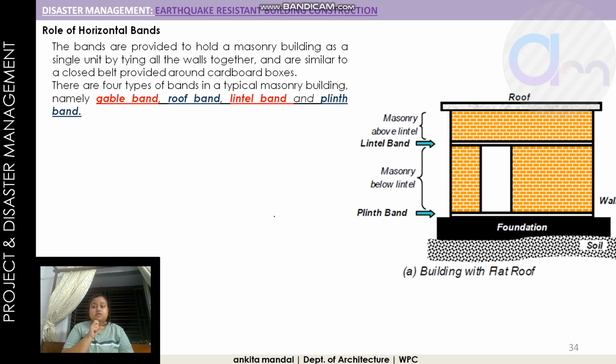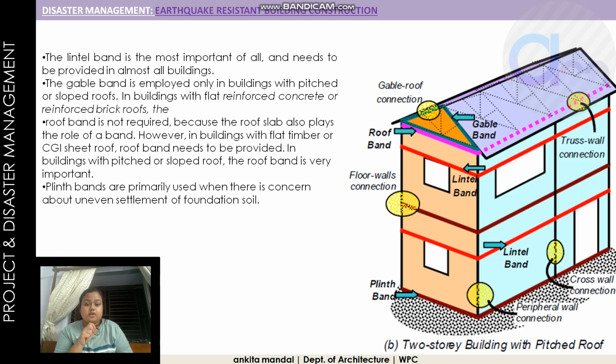Then there are four basic types of band: plinth band, roof band, lintel band, and gable band. The plinth band is on top of the plinth, and the lintel band is on top of the opening. These are some kinds of horizontal bands. This is the plinth band, then there is a lintel band, then the floor slab here, and then again the lintel band.